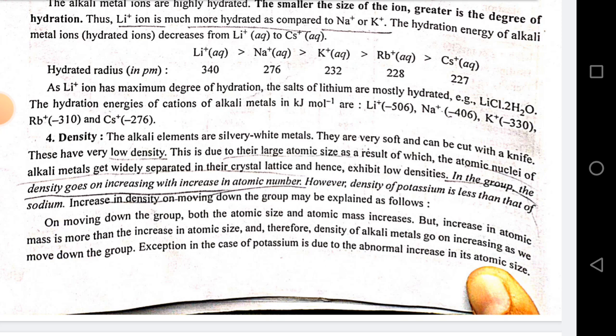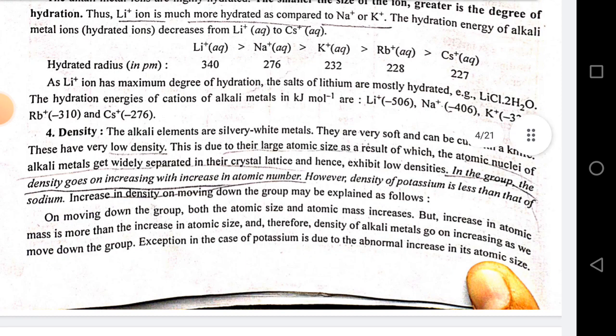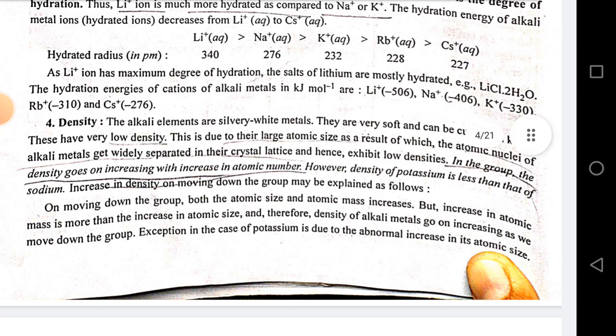Increase in density on moving down the group may be explained as follows. On moving down the group, both the atomic size and atomic mass increase. But the increase in atomic mass is more than the increase in atomic size, and therefore the density of alkali metals goes on increasing as we move down the group. The exception in the case of potassium is due to the abnormal increase in its atomic size.